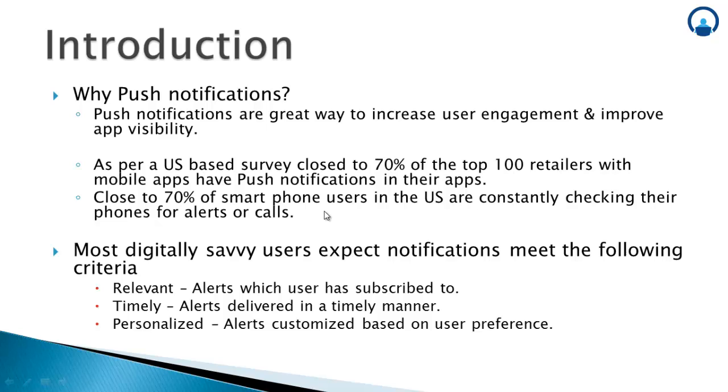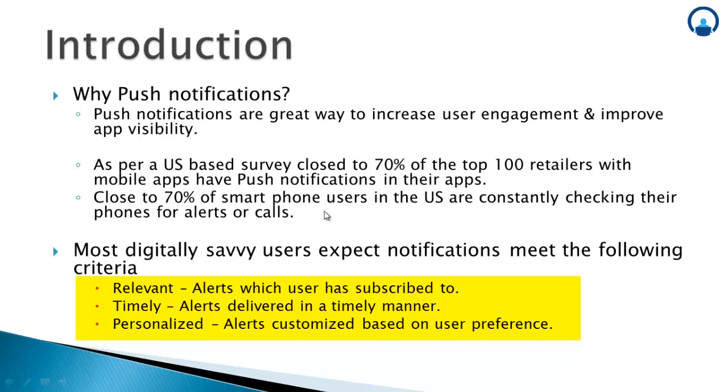There are three points highlighted here: the notifications have to be relevant, timely, and personalized. These three points are very crucial, the basic characteristics which you as a developer need to ensure when you're implementing push notifications in your applications. The first point, relevant. The alerts have to be relevant. Alerts have to be something that the user has subscribed to.